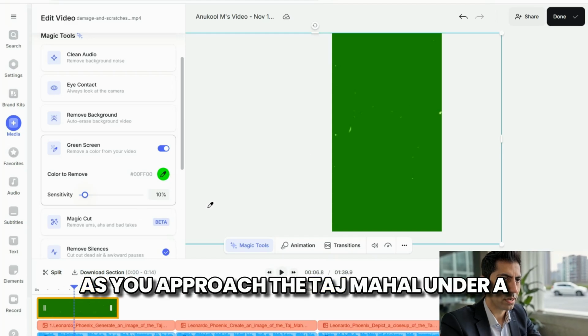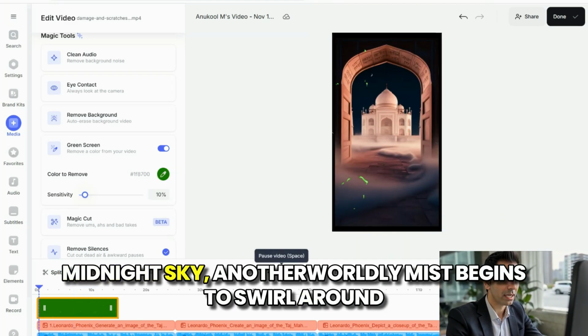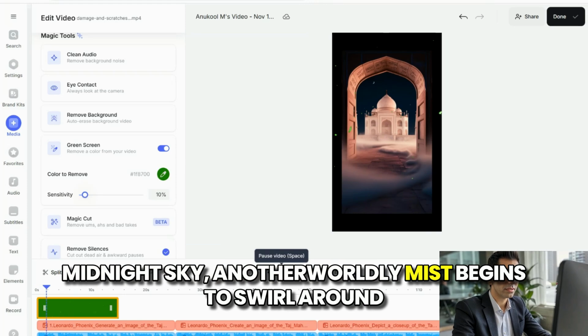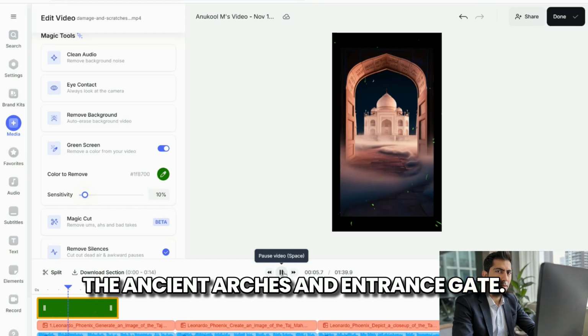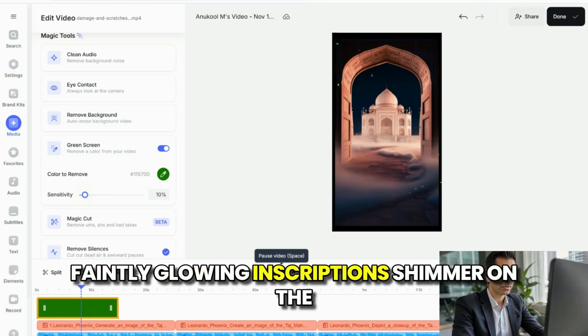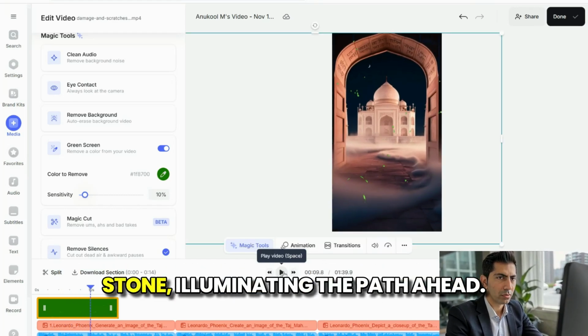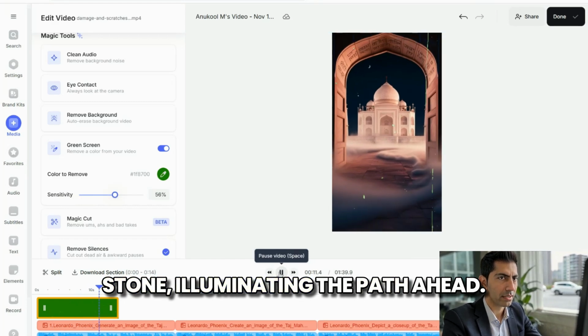As you approach the Taj Mahal under a midnight sky, an otherworldly mist begins to swirl around the ancient arches and entrance gate. Faintly glowing inscriptions shimmer on the stone, illuminating the path ahead.